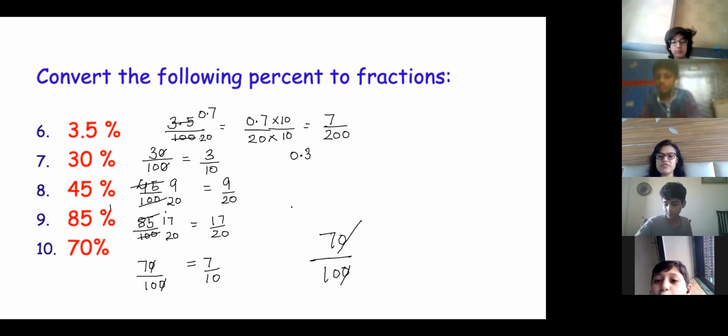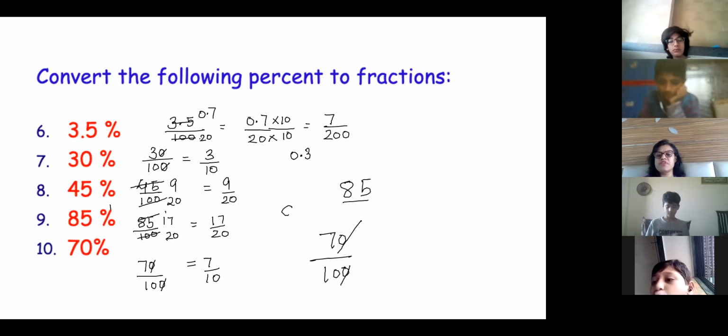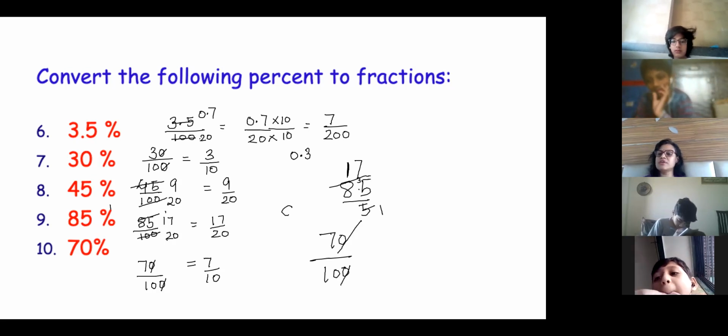See, if it is 85, I have to divide 85 by 5. So what I do, 5 1s are 5, I write 5 here, and just subtract mentally 5 from 8, that is 3. So write a small 3 here, it becomes 35. Now 5 7s are 35, so the answer has come. Is it clear? Yes, ma'am.